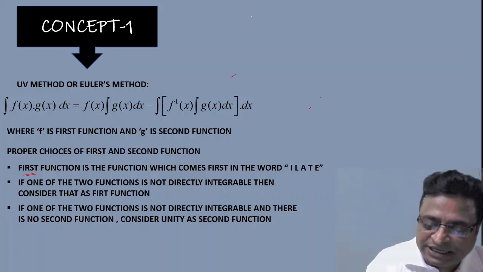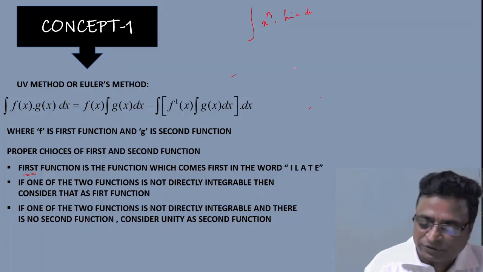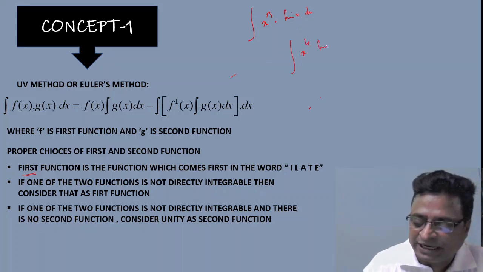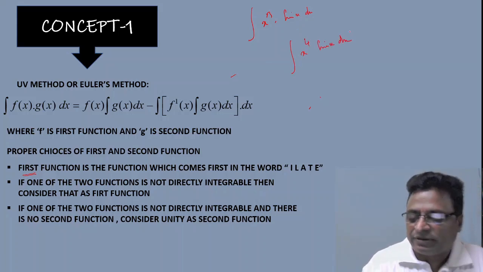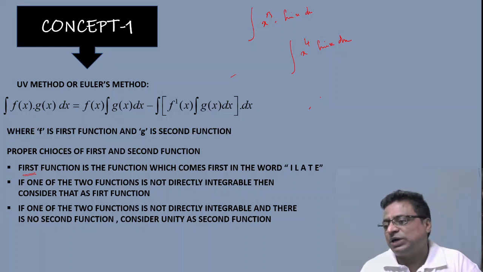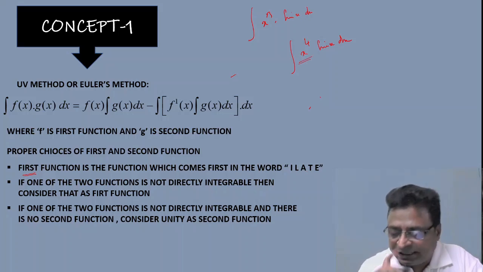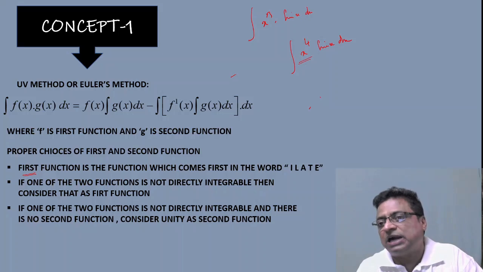But suppose this kind of question is given to you. Integration of x power n into sin x is given, and a particular example I am telling: find integration of x power 4 into sin x dx. As per rule, x power 4 is the algebraic function and sin x is the trigonometric function. Algebraic function comes first and trigonometric function comes later, so you consider x power 4 as your first function and sin x as your second function.